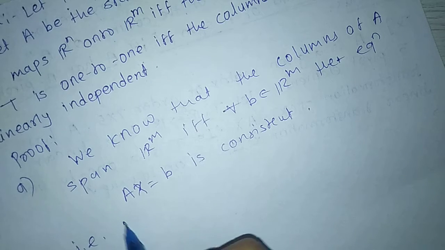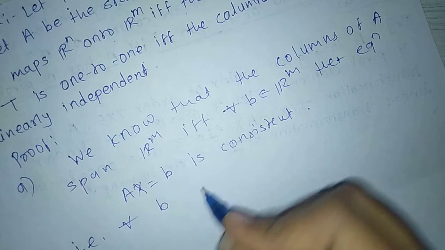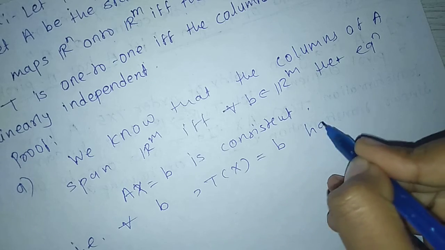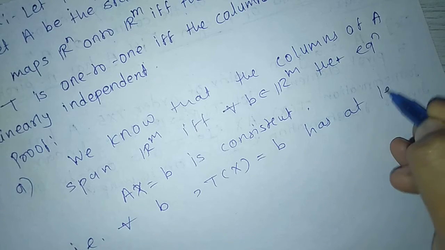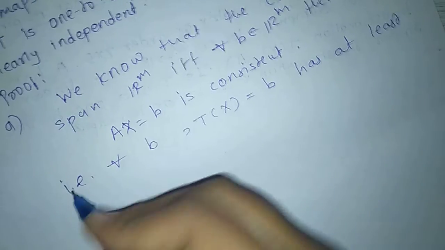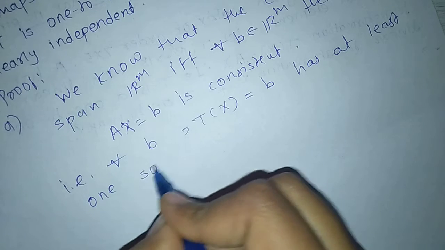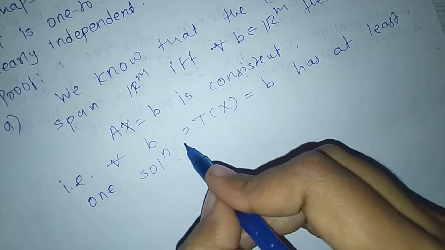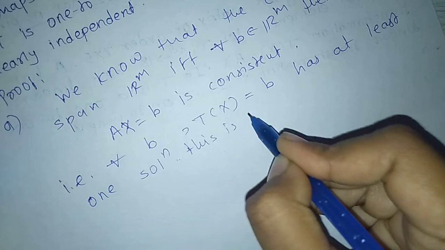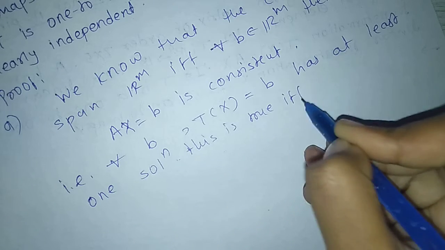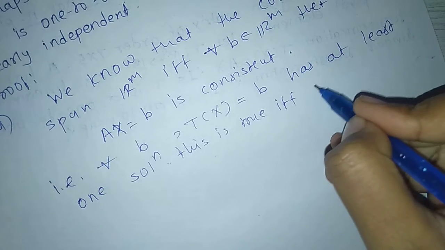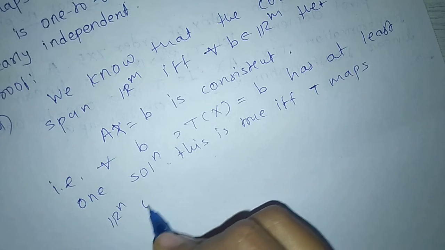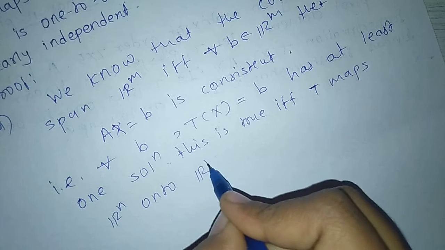That is, for all b, T of x equal to b has at least one solution, and this is true if and only if T maps Rn onto Rm.